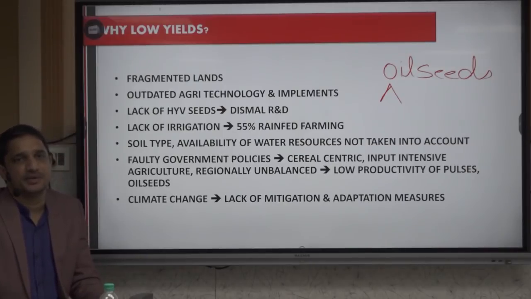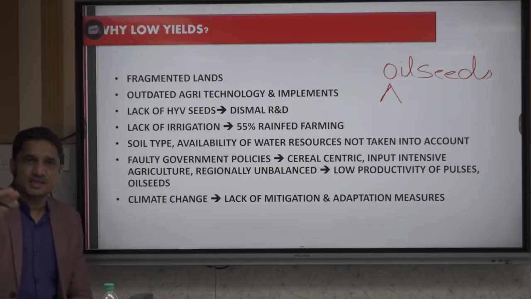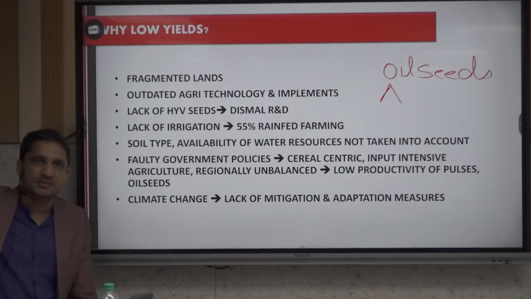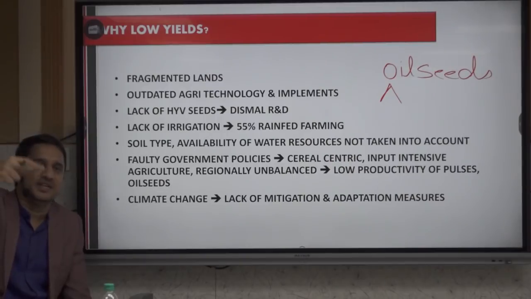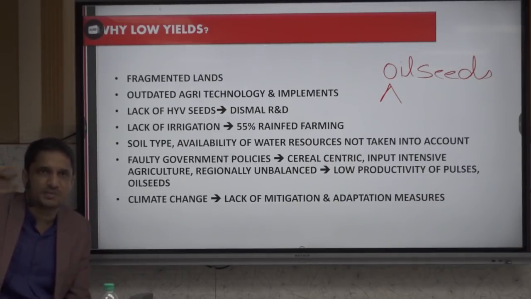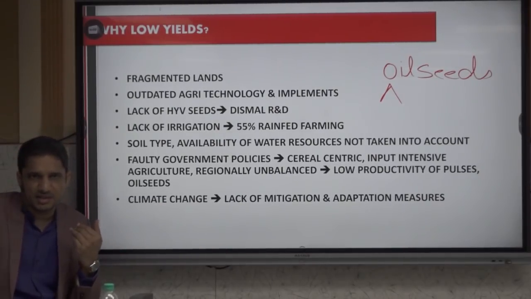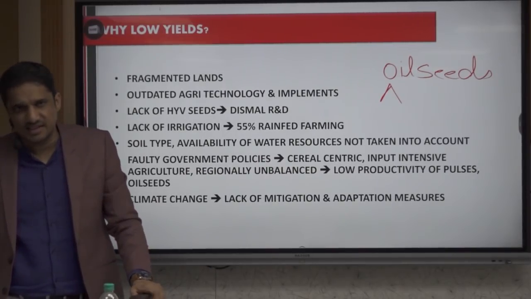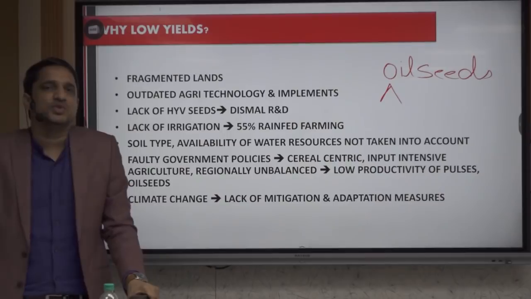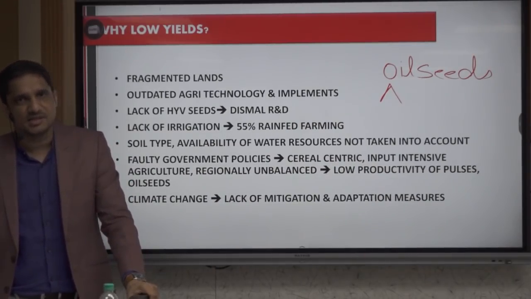Somebody was asking a question, whether this 390 million tons is sugar cane or sugar. Sugar cane is raw, right? Then we refine it and all this. So I was just saying a common sense, that our total food grain production is 300. So do we think that we consume more sugar in comparison to wheat and rice combined together? No, right? So that is why ideally it should be sugar cane only. I don't know whether it is sugar cane or sugar, but my common sense says it should be sugar cane only.